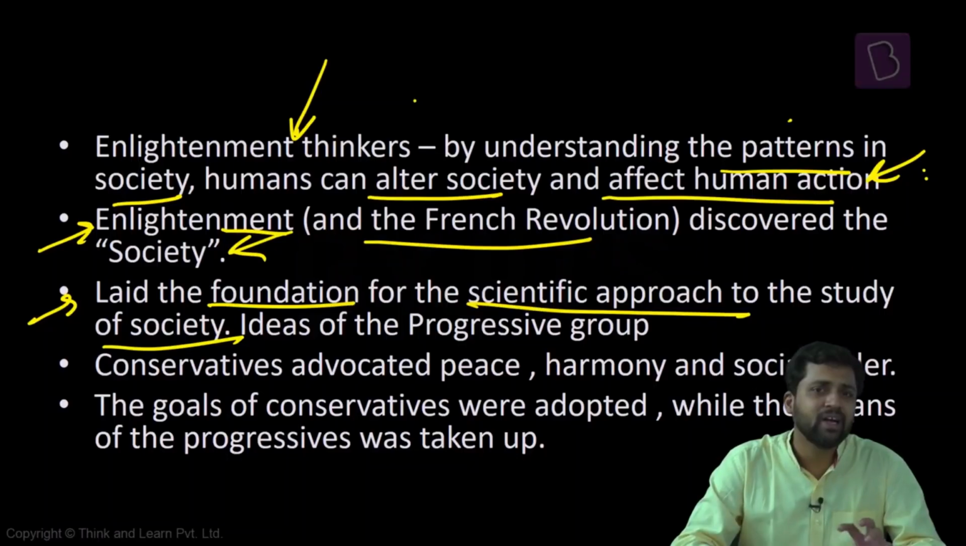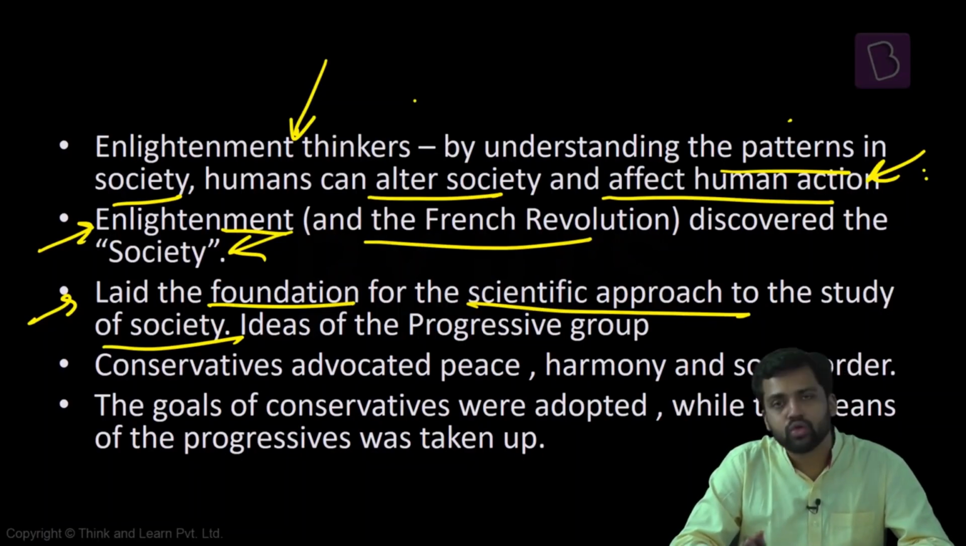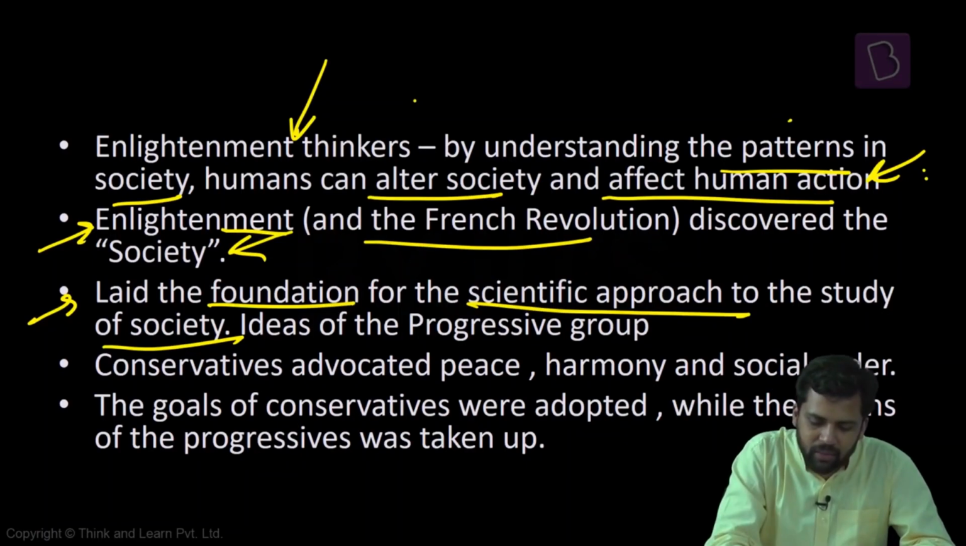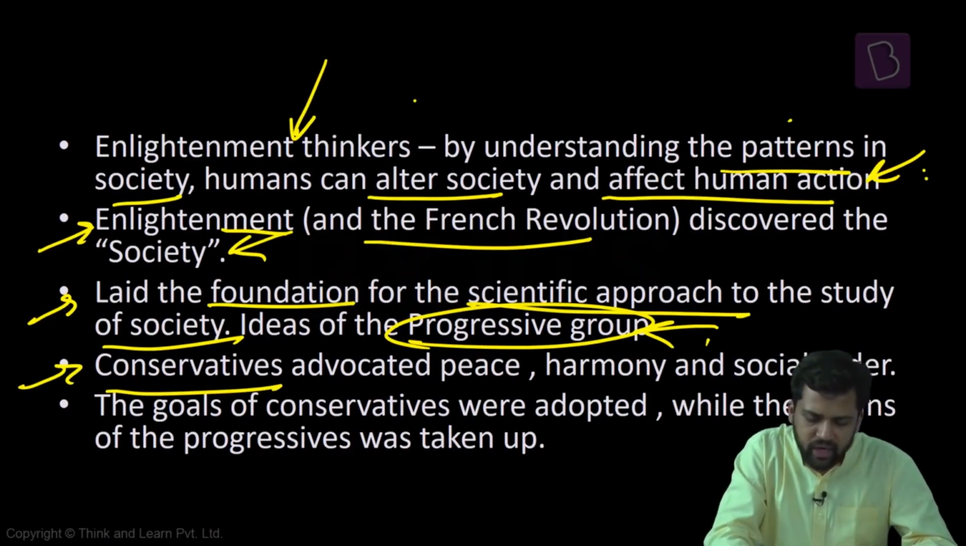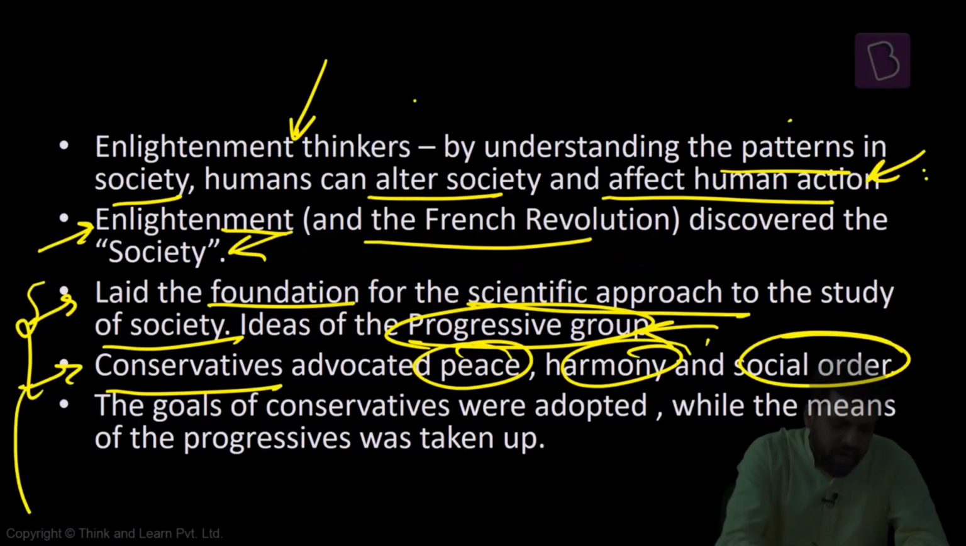For example, if I have discovered a law related to chemistry, I know how a particular chemical process can be controlled. If it can be controlled, it can also be predicted. All these things go hand in hand. Similarly, if you discover social laws, you can also ensure predictability of society, and you can also control society. So these ideas are given by the progressive group. But at the same time, there is another group, the conservatives. They advocate that we need to promote peace, harmony, order in the society. And sociology is basically getting advanced because of both these groups.